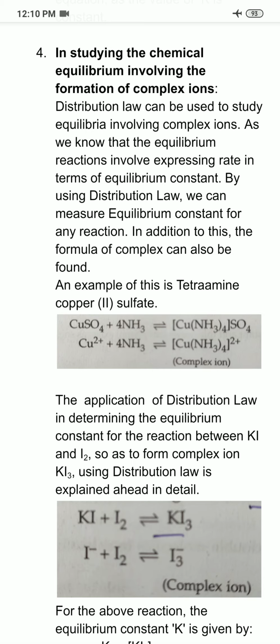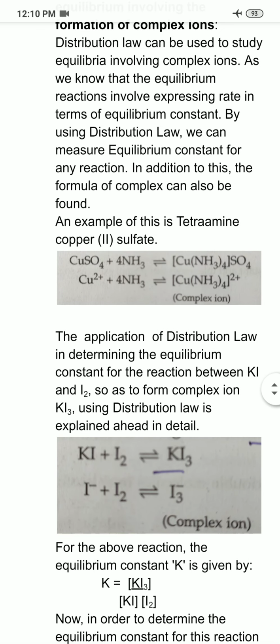Now you can see I have shown in this reaction that there is equilibrium between the reactants and products, or in ionic form I have shown that iodide plus iodine forms I3 negative, the triiodide ion. So if we want to study the equilibrium constant for this reaction, then we can apply distribution law.